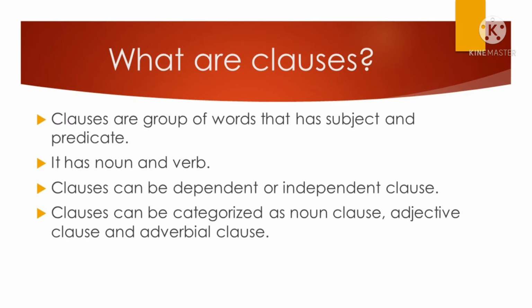Let's talk about clauses now. What are clauses? Clauses are a group of words that has a subject and predicate. It has a noun and a verb because the subject is your noun and your predicate always starts with a verb. Clauses can be dependent or independent. When it is a dependent clause, it is called a subordinate clause. An independent clause is already categorized as a simple sentence. Clauses can be categorized as noun clause, adjective clause, adverbial clause, and others.